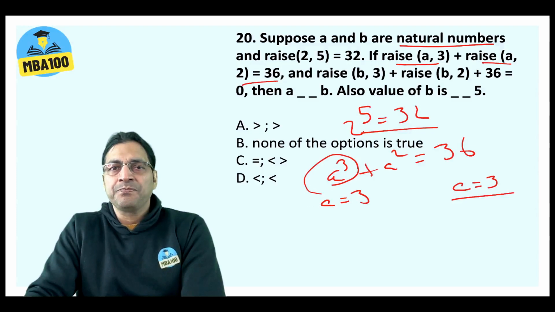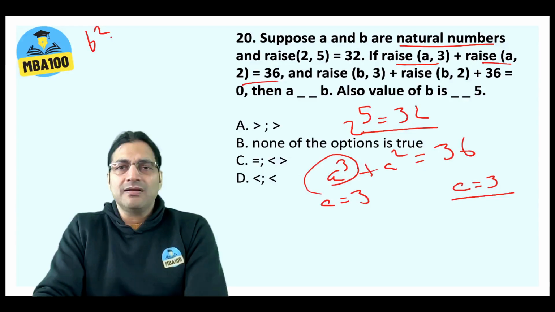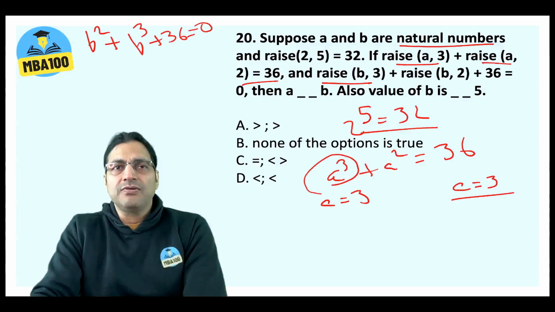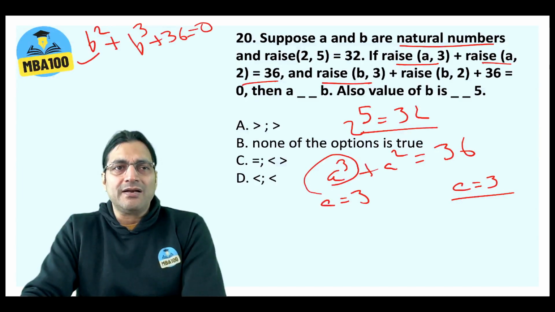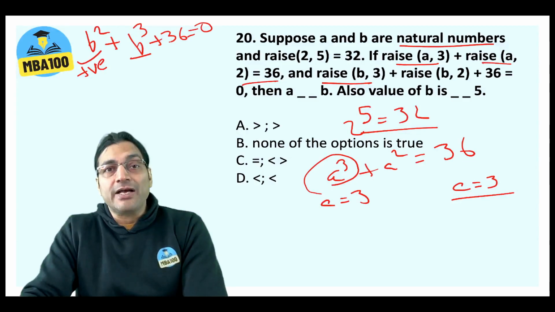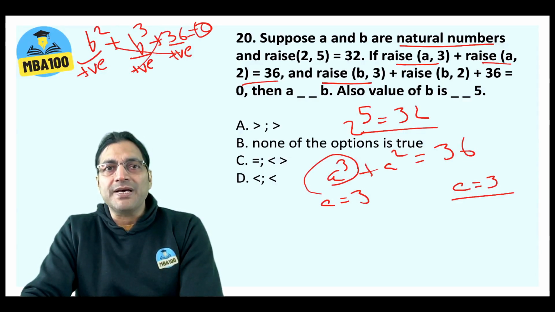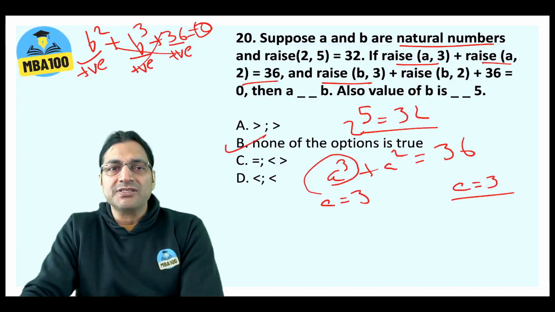Now when it comes to B, B square plus B cube plus 36 equal to 0. Mind you, B is a natural number. So the square of a natural number will be positive. The cube of a natural number will also, of course, be positive. So B square is positive, B cube is positive, 36 is positive. So the sum of these three numbers cannot be 0. So the best option here is none of the options is true.